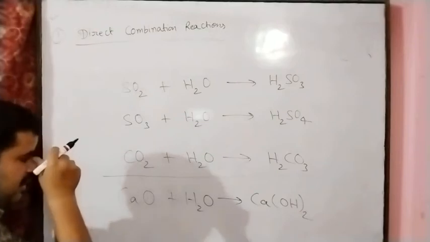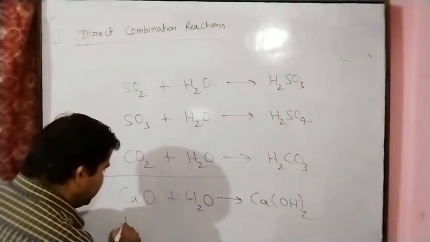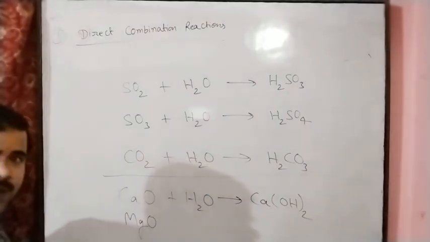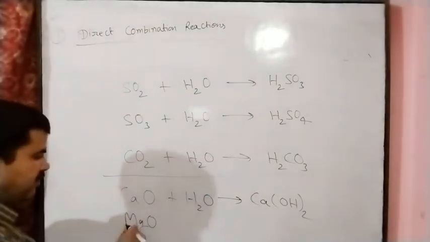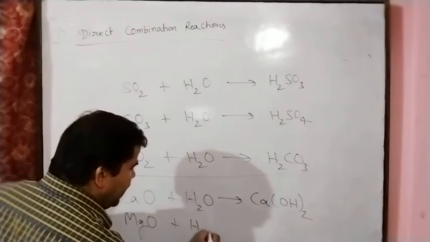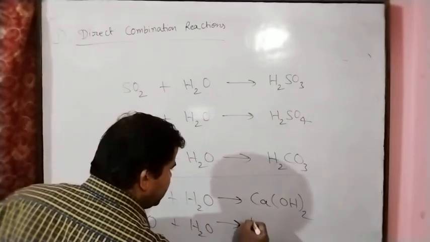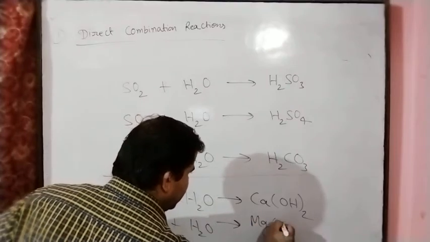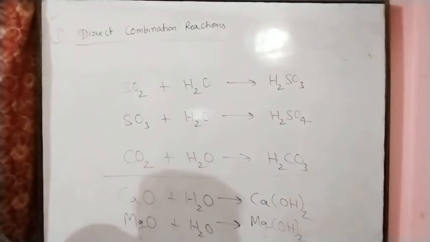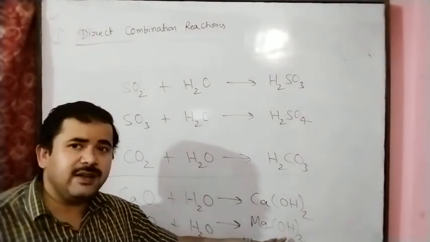In the same manner, if we take magnesium oxide, this is a metallic oxide. All the metallic oxides have a basic nature, and here we can prove this. Magnesium oxide reacts with water, and due to the reaction we get magnesium hydroxide. This magnesium hydroxide is also called milk of magnesia.